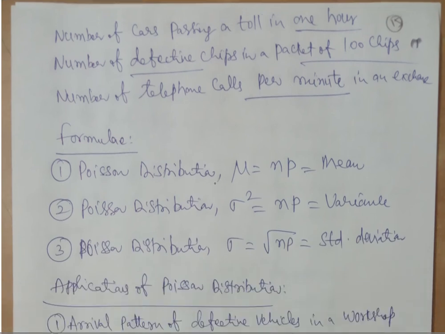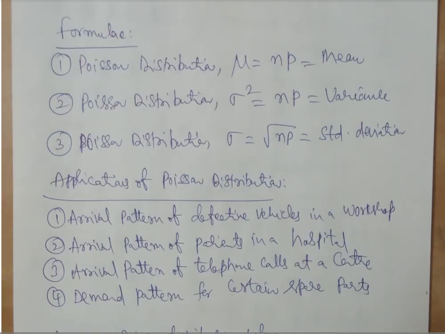Poisson distribution. So Poisson distribution can be used in the arrival pattern of vehicles, or the arrival pattern of customers in a bank, or the arrival pattern of patients in a hospital, or the arrival pattern of telephone calls, or the service pattern of certain services. These all talk about patterns but in a given period, because a bank is open during a certain time, a workshop is open during some period, a hospital is open for some period. For a given period, given time duration, what is the pattern? That will be very effectively done using Poisson distribution.